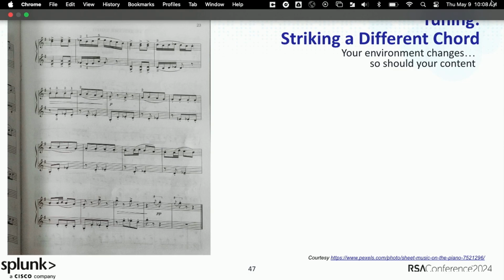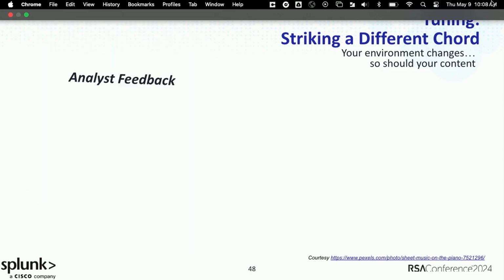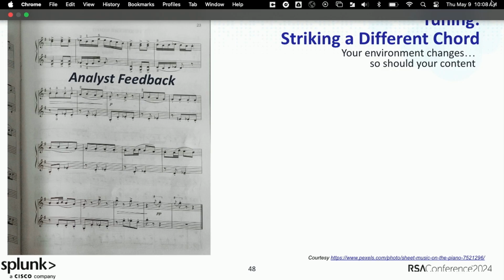Finally, something that's often also glossed over is the actual tuning and then maintenance and full life cycle of that content. So your environment's changing, the underlying logs are changing, the actual threats are changing. So how do we keep pace with that? Always make sure that you're listening to analyst feedback. That's both the explicit feedback, for example, when they label something as a true positive or a false positive, and it's the less explicit or more implicit feedback.